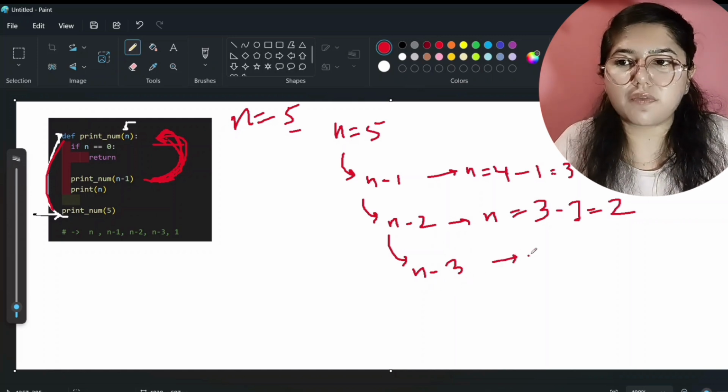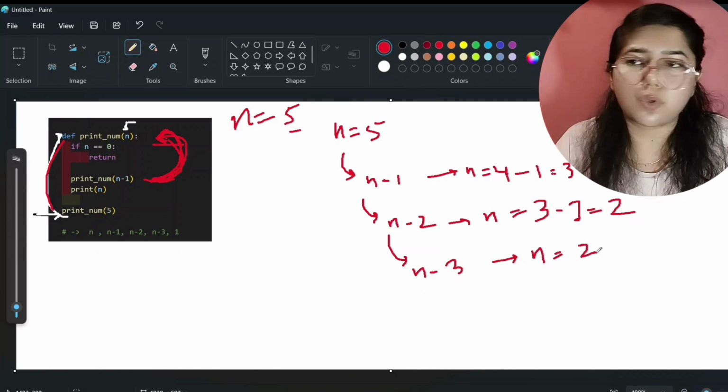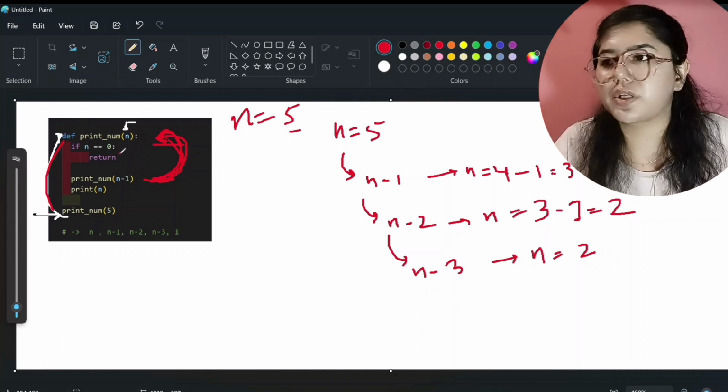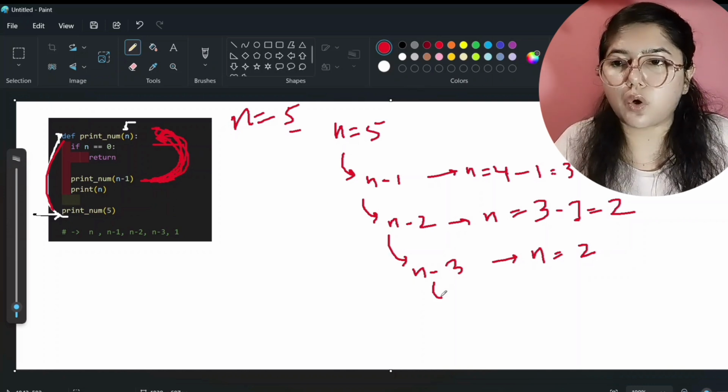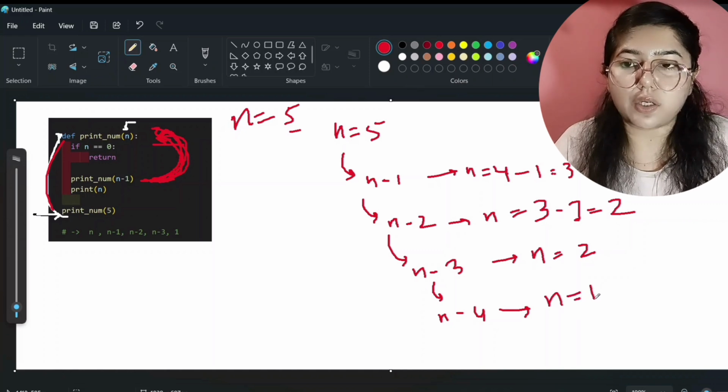So at this step n will become 2, right? n minus 3, that means 5 minus 3, that is 2. Now again see here, it will check if n is equal to 0. No, it is not 0. Again it will come to this step, and again it will call this function for the smaller instance, that will be n minus 4. n minus 4 means 5 minus 4, so n will become 1, right?